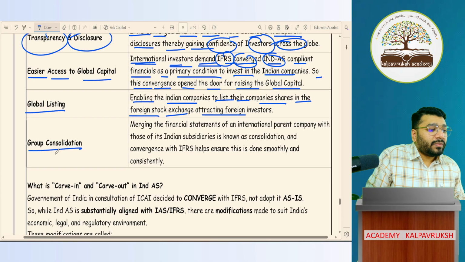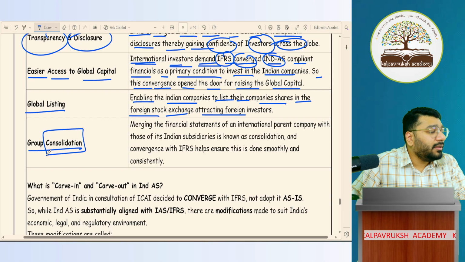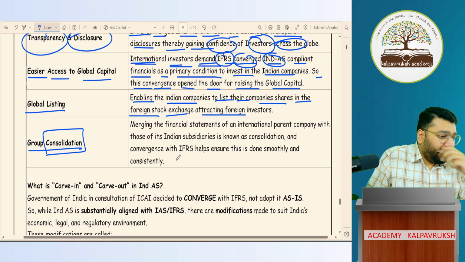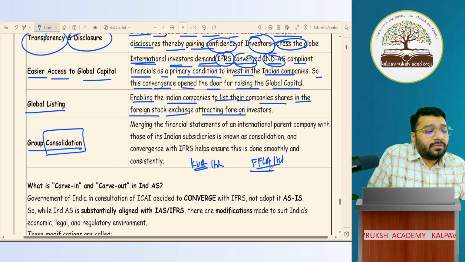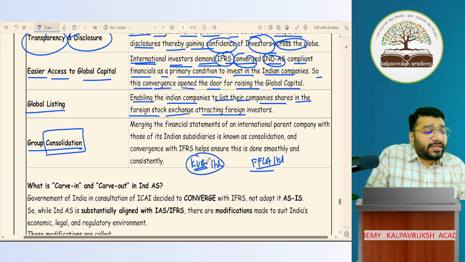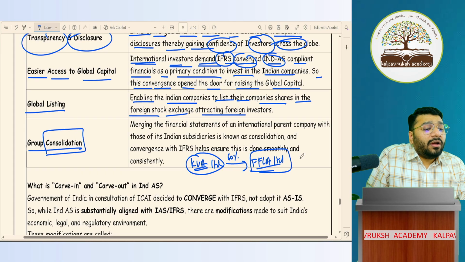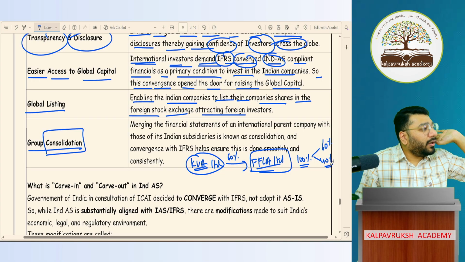Now, what does this mean? Consolidation is a chapter that we'll study separately. In our course, it is very much applicable. It's a process where, let's say I have two companies. One is CA.Prathik Academy Limited, and there is another company by name FFLA Limited. Both are two different companies. And CA.Prathik Academy has invested 60% in FFLA. Means what? Out of 100% capital, 60% capital is contributed by KVA and 40% has been contributed by other people. Got it? Not got it?